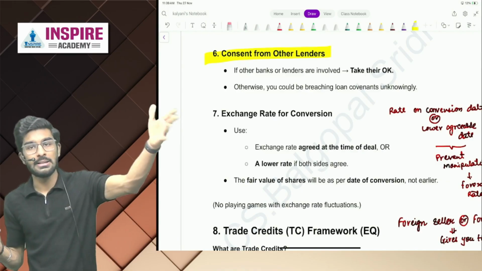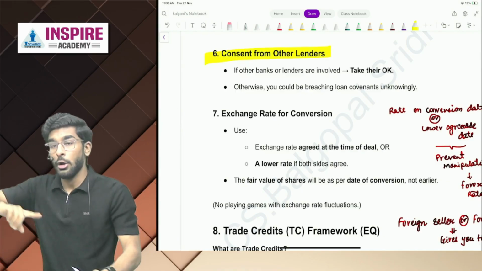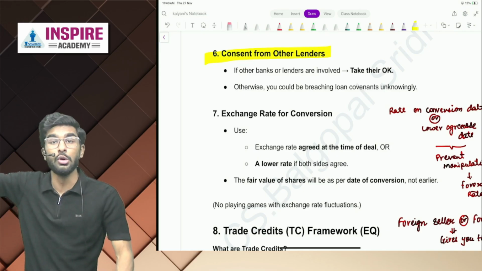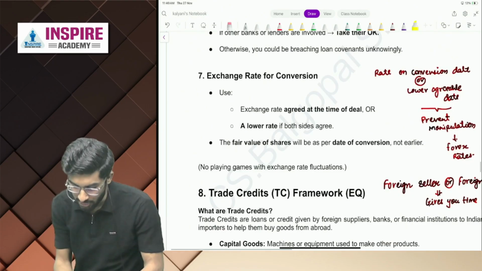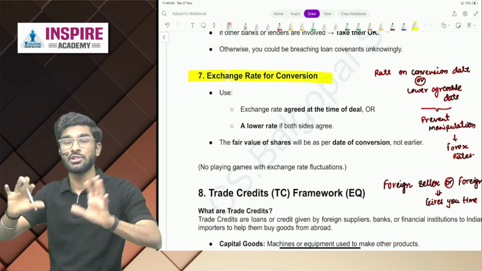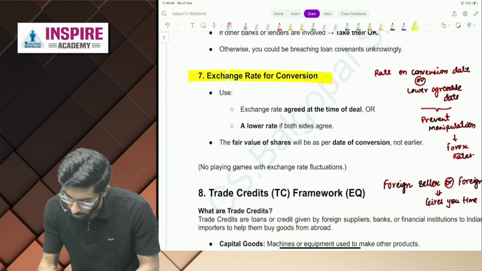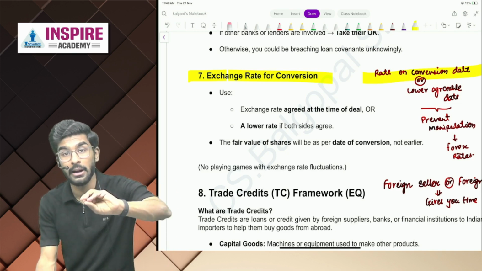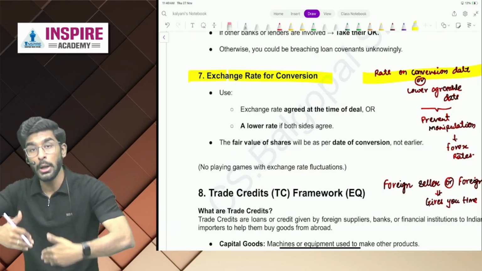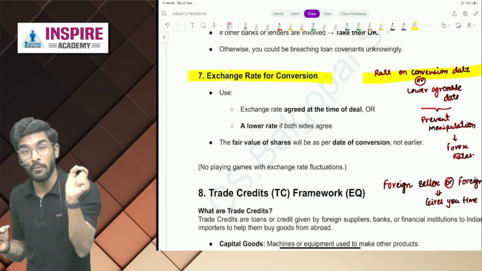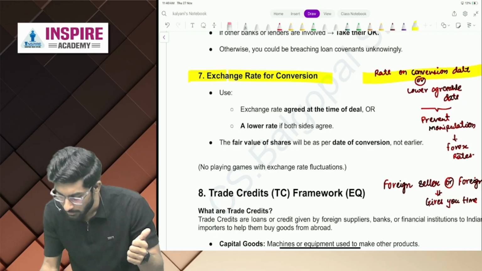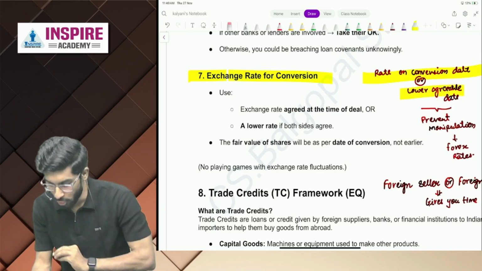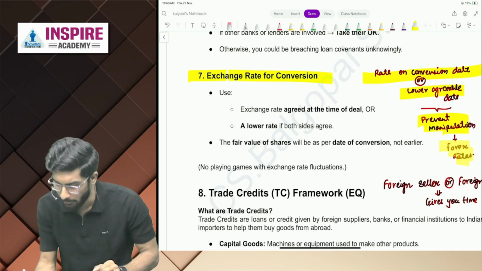Next is consent from the other lenders. If other lenders have also given you a loan on a condition that you cannot convert any loan into equity without our permission, you have to follow those rules also. Exchange rate for conversion. What will be the exchange rate for conversion, people? Rate on conversion date. Conversion date means the date on which you are converting loan into equity. That rate, or if lower, the agreeable date rate will be used to prevent manipulation of forex rates.